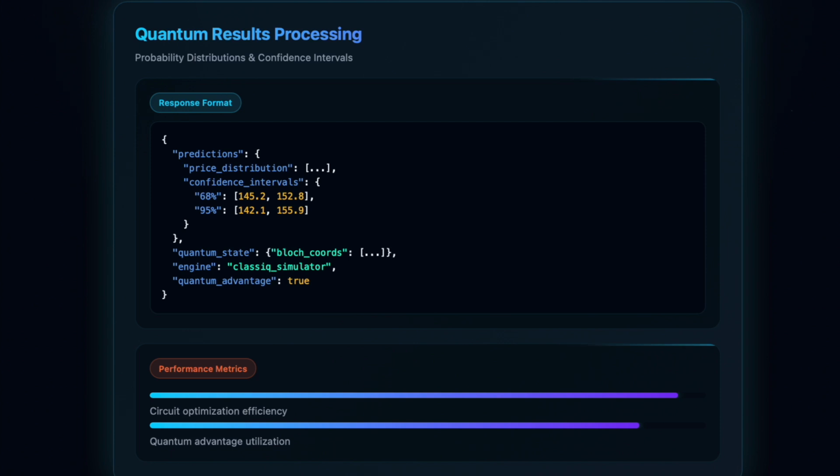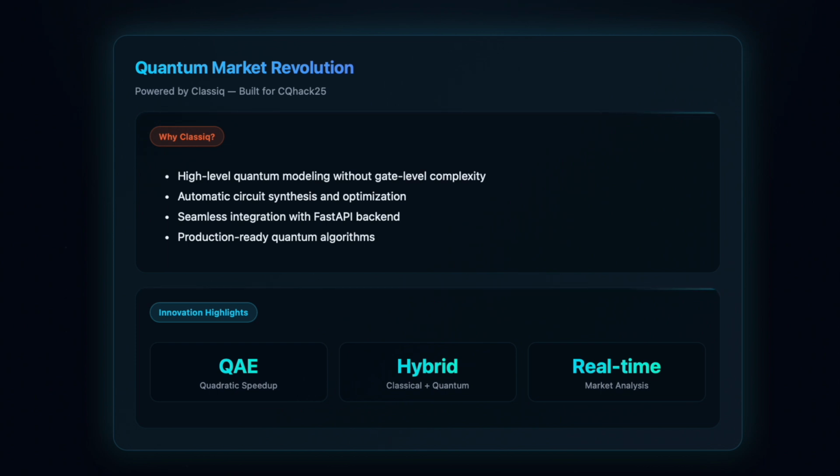Quantum state visualization data and circuit optimization metrics demonstrate 95% efficiency in ClassIQ synthesis. The Quantum Market Simulator revolutionizes financial prediction by combining ClassIQ's high-level quantum platform with modern web architecture.